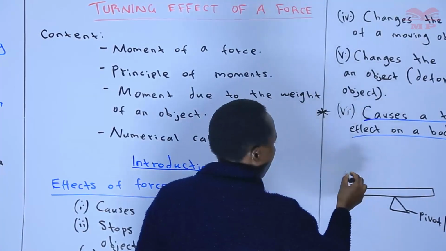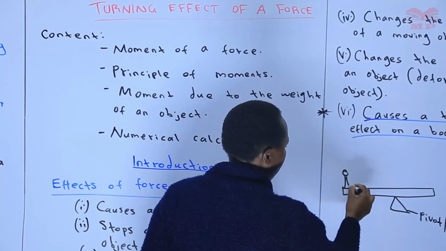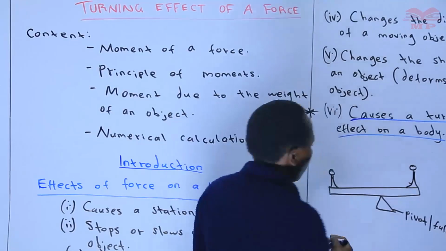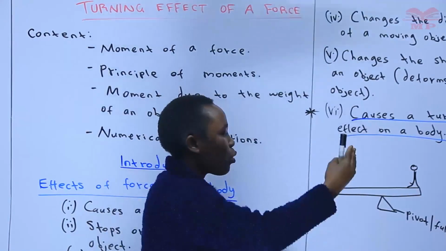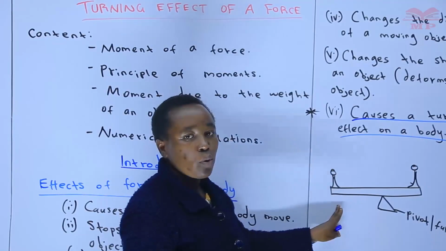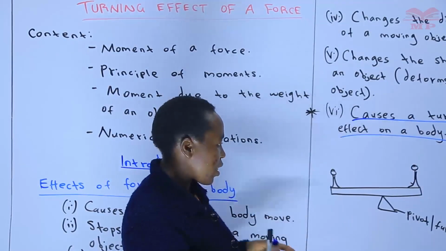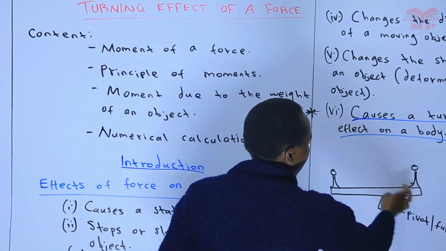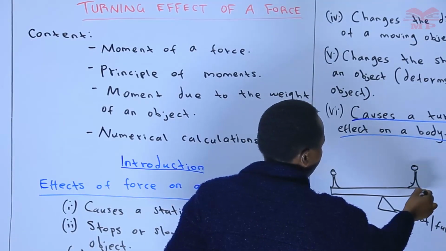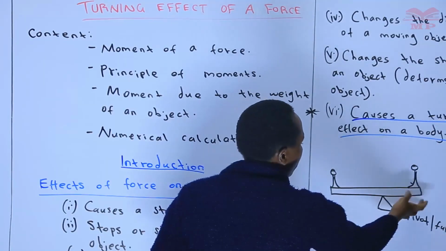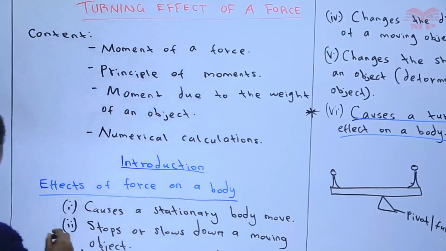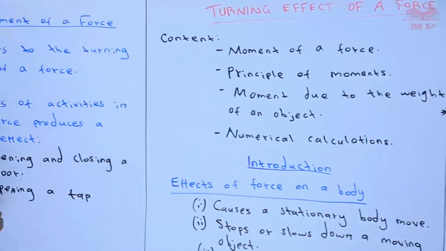So when we have one person on this side and another one on the other side, when you try to balance on the seesaw, it is bringing about what we are calling the turning effect. Because when this individual is on this end, he or she will apply some weight at this part, which will lead to the turning of the seesaw. So we can also talk of balancing on a seesaw.